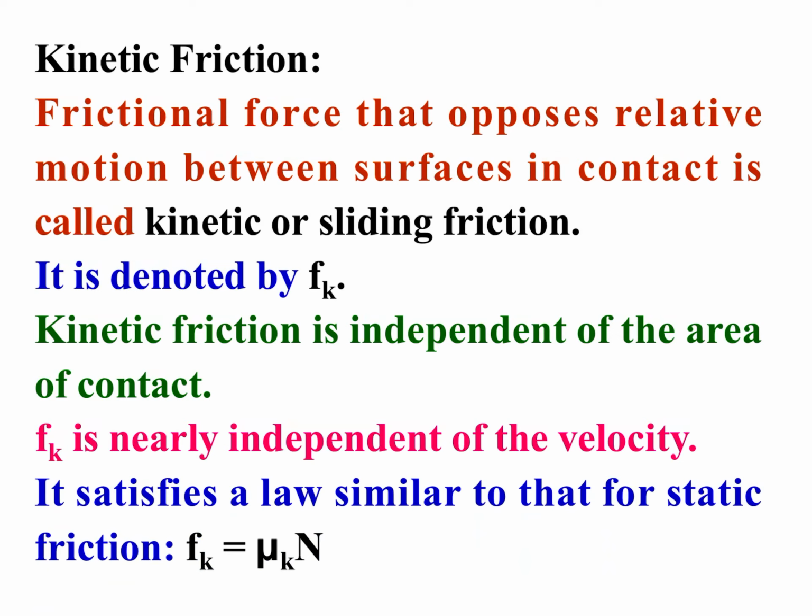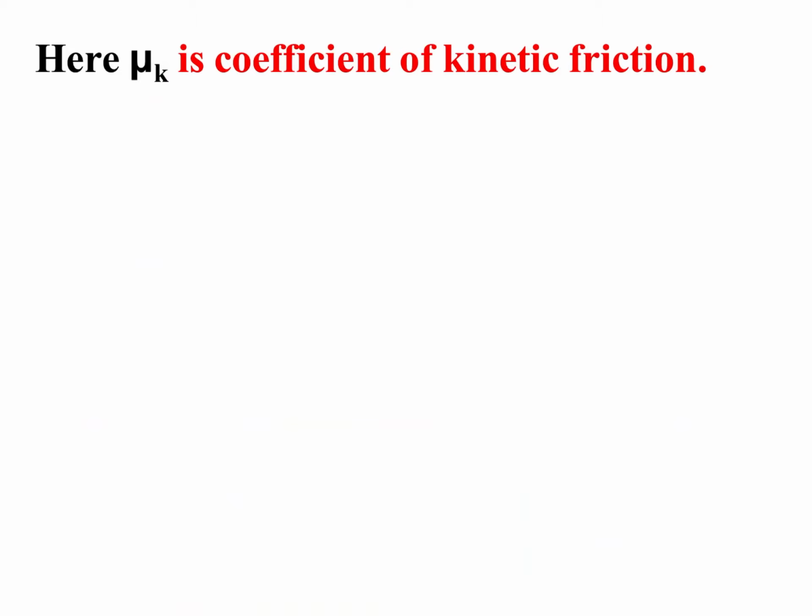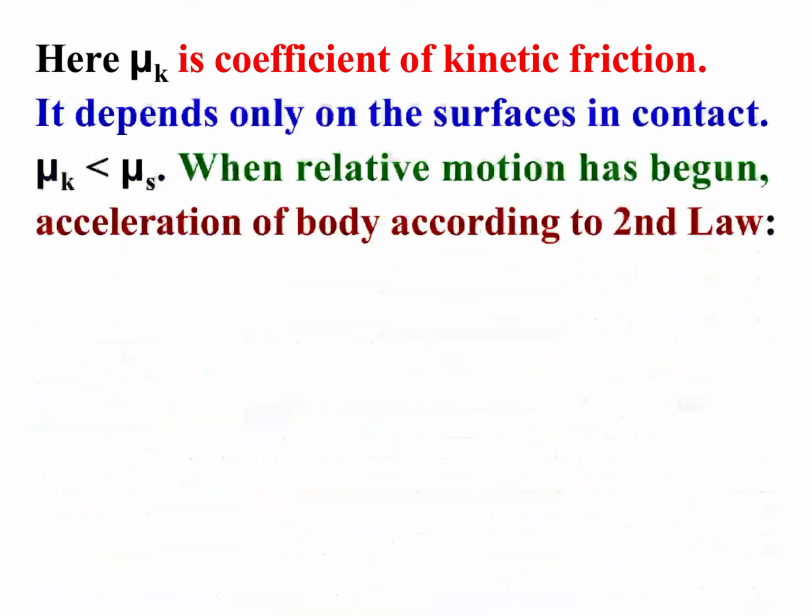Here Fk is equal to mu k N, where Fk is the kinetic friction, mu k is the coefficient of kinetic friction and N is the normal force. Mu k depends only on the surfaces in contact. And we know that mu k is less than mu s, the value when static friction is maximum.